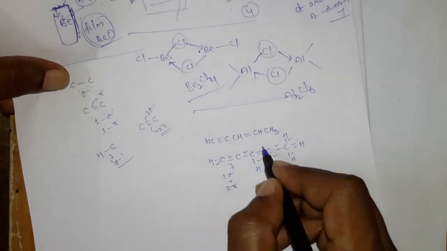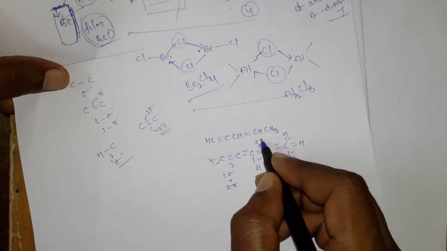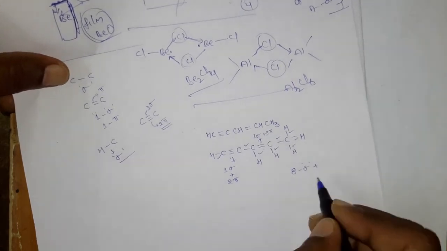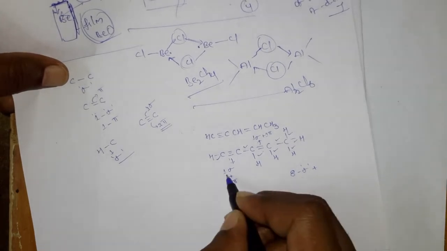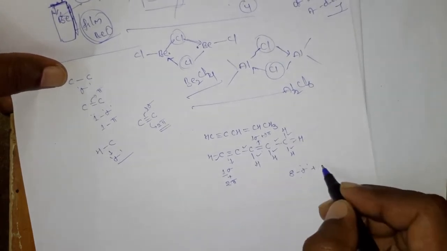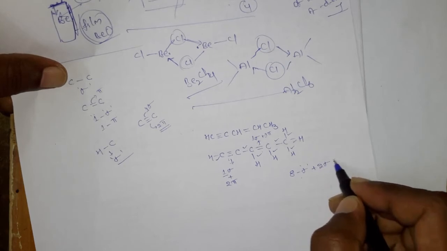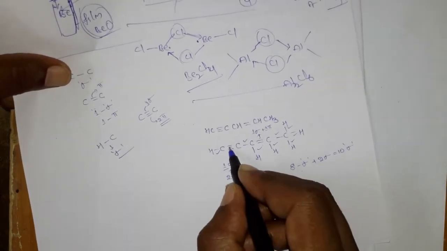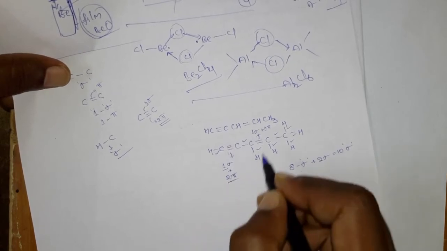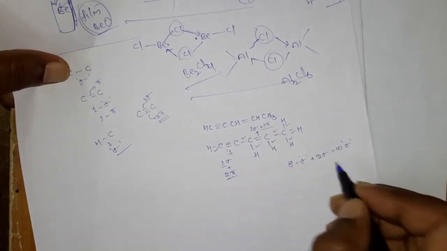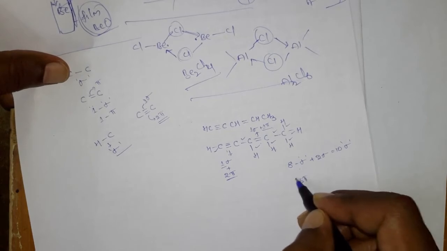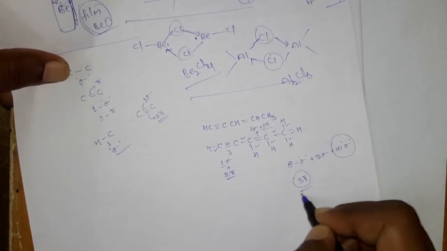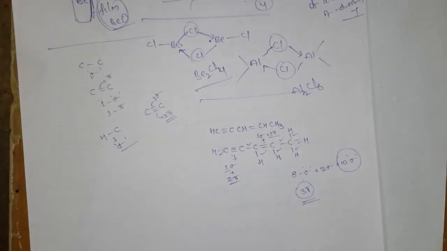Again in the double bond, one sigma bond plus one pi bond. So that means overall 8 plus 9 and 10, so it consists of 10 sigma bonds. And for the pi bonds, in the triple bond 2 pi bonds are there, in the double bond there is 1 pi bond, so overall 3 pi bonds. So here it contains 10 sigma bonds and 3 pi bonds in the molecule.